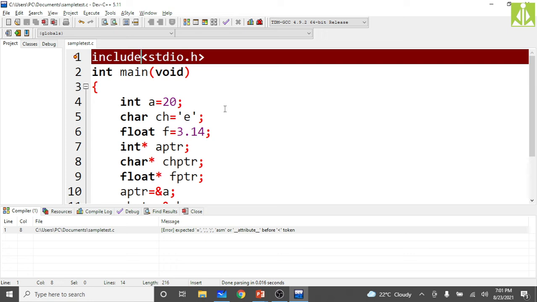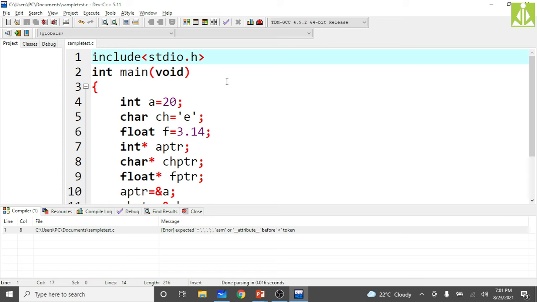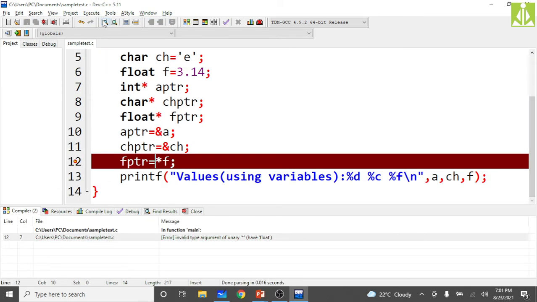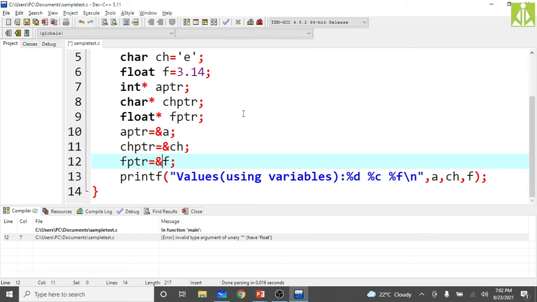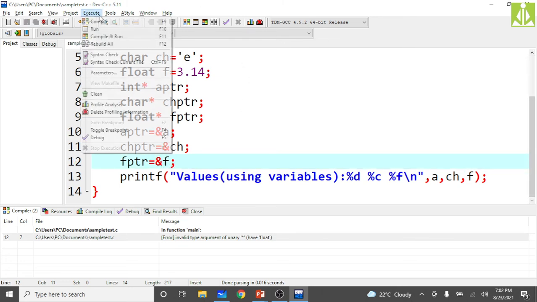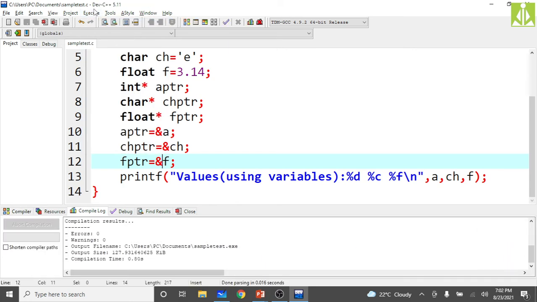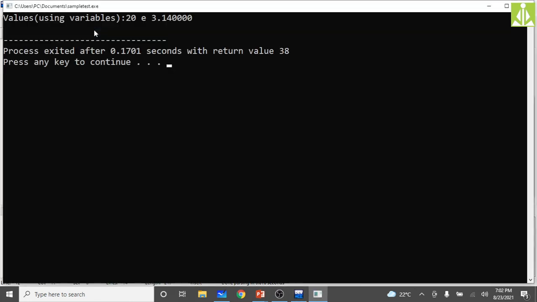Why is it giving that issue? What is it saying? Oh, we forgot the hash in #include, and the star and percent in the address storing. It got compiled successfully. See here, values using variables: 20, e, 3.14, like that we are getting.